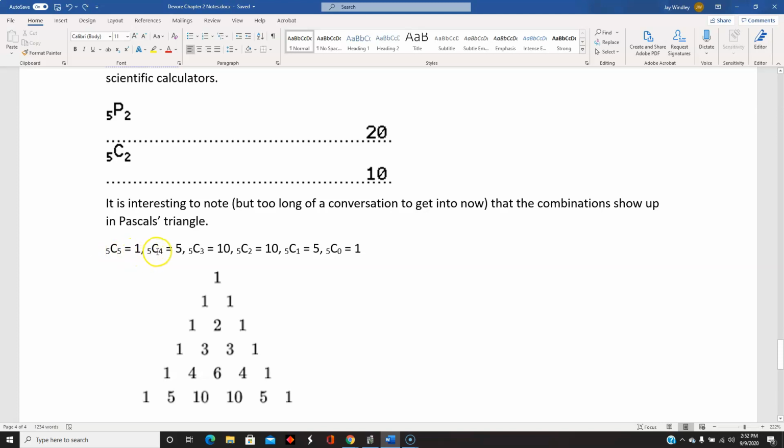5 items and we're selecting 4 of them. There's 5 ways that can happen. And then 10, and then 10, and then 5, and then 1. That's just one row of Pascal's triangle. So there's an interesting connection between combinations and Pascal's triangle and something called the binomial theorem that some people learn about in advanced algebra.